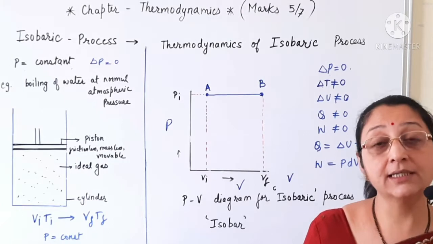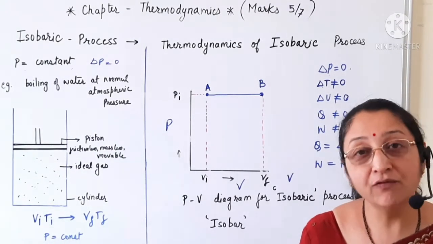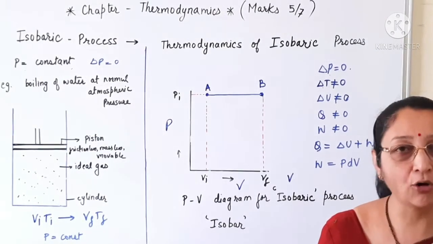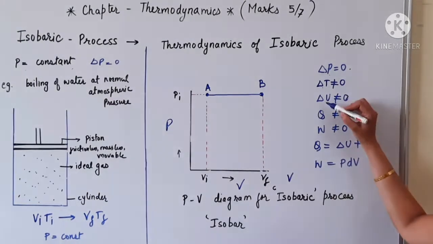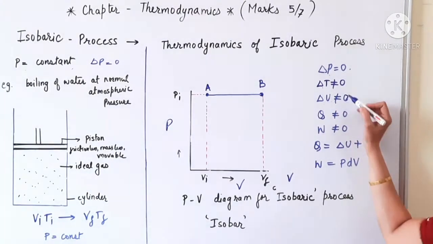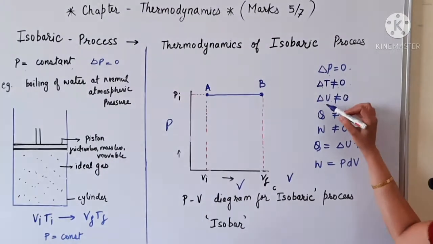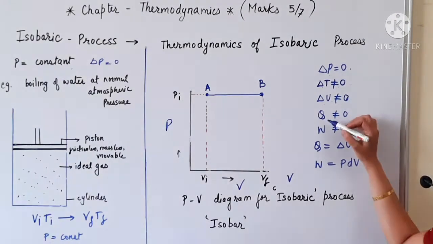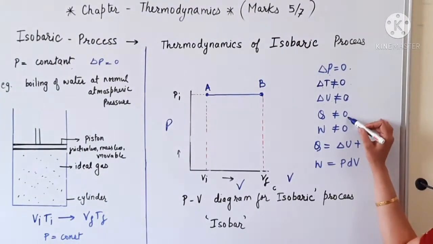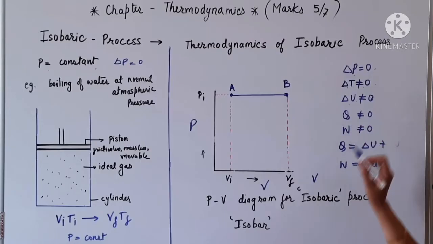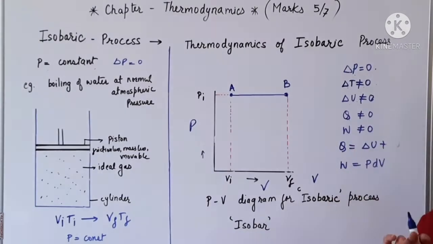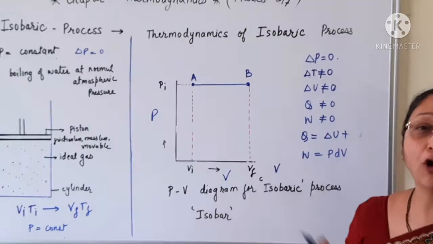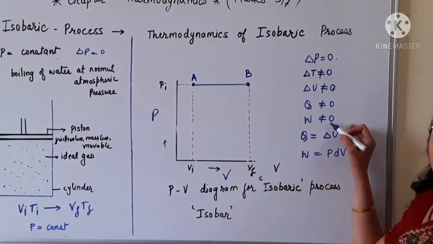Now, we know that the internal energy of the system depends on the temperature. Since the temperature changes, the internal energy of the system also changes accordingly. So delta U is also not equal to 0, since delta T is not equal to 0. Q is not equal to 0, that is, the system is accepting heat. With this heat accepted by the system, work is done by the system in increasing the volume, and hence W is also not equal to 0.